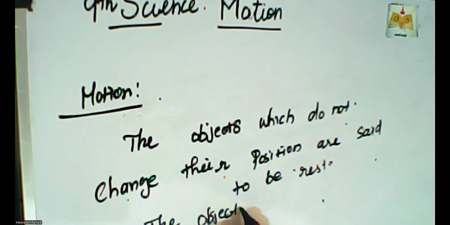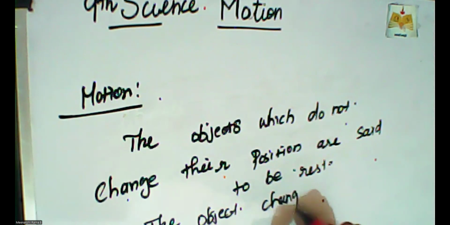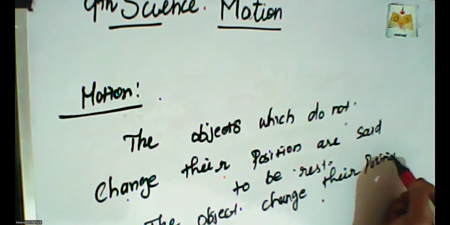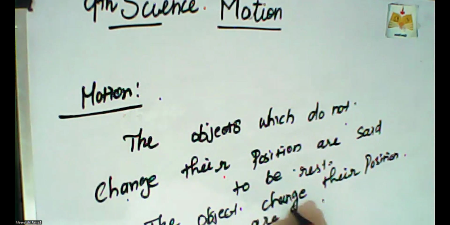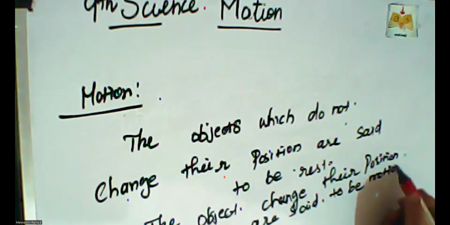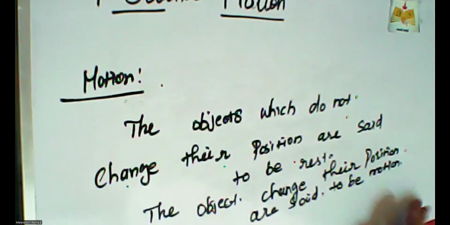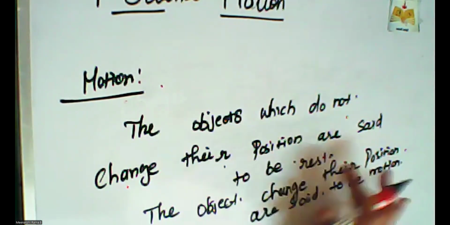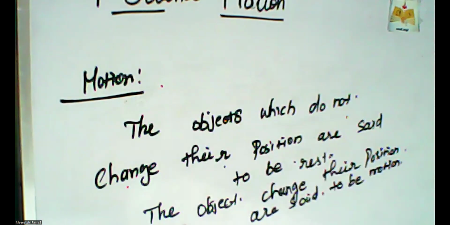Objects which change their position are said to be in motion. So the material is moved from one place to another. That is called motion. Objects which do not change their position are said to be at rest. So this is the concept of rest and motion.